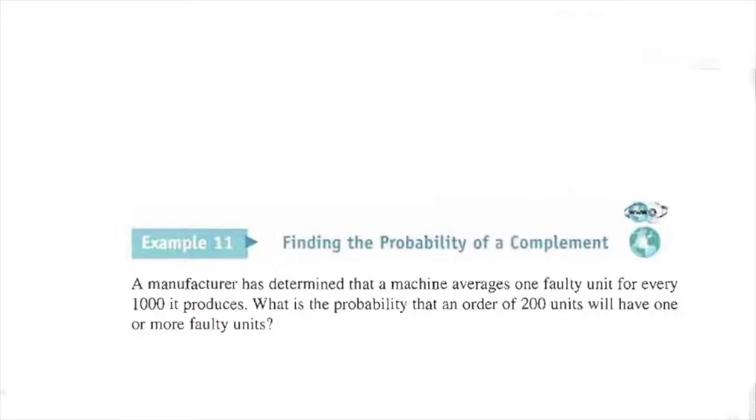This is a gnarly probability problem. This is probably going to be the hardest probability problem you would ever look at. You guys ready for this? It is good, gnarly. Okay, we have 200 units.